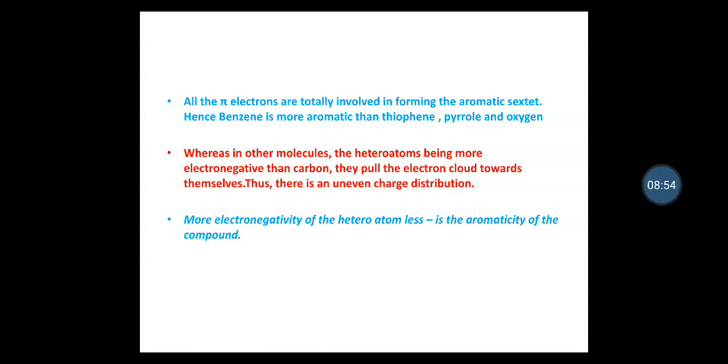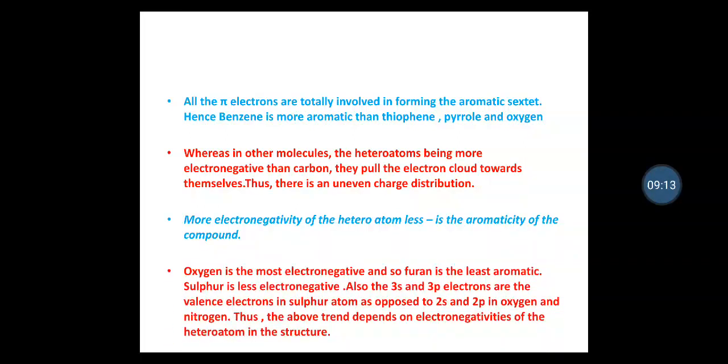And this uneven charge distribution leads to a decrease in the aromaticity of these heterocycles. The more the electronegativity of the heteroatom, the less is the aromaticity of the compound. Oxygen is the most electronegative amongst sulfur, nitrogen and oxygen, and so furan is the least aromatic heterocycle.